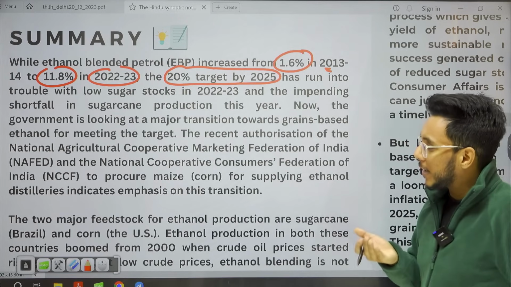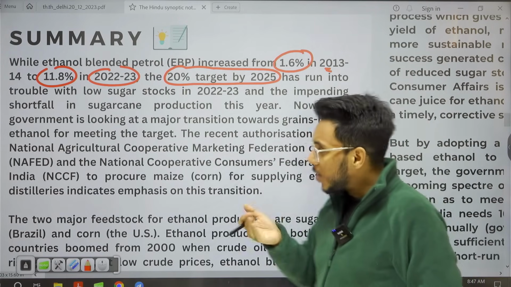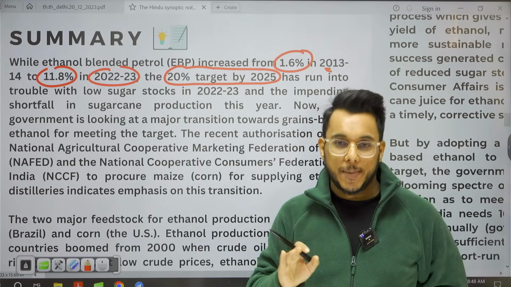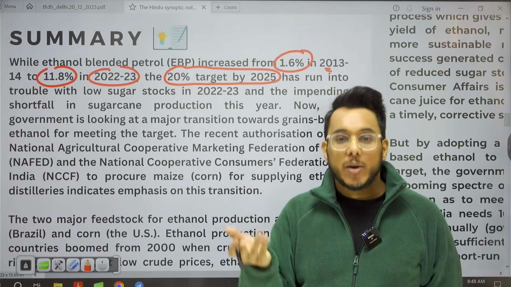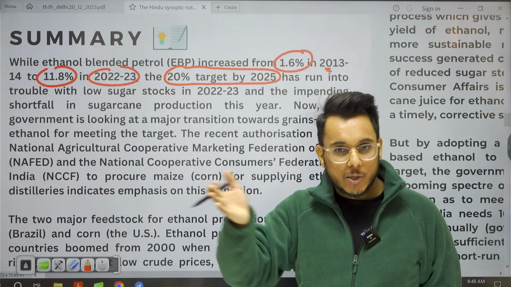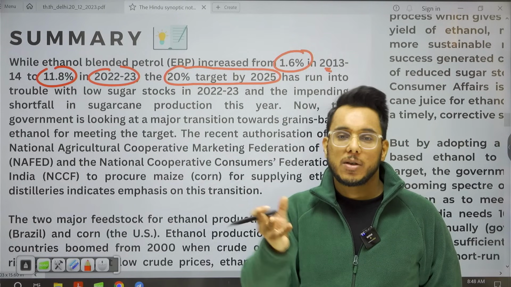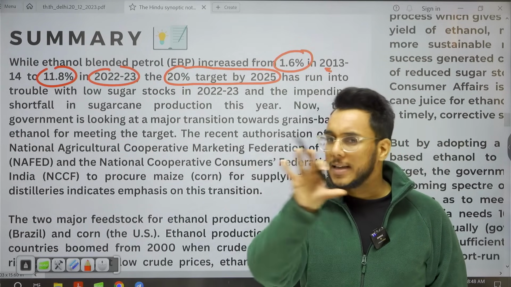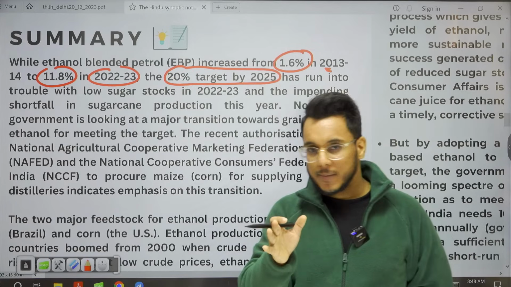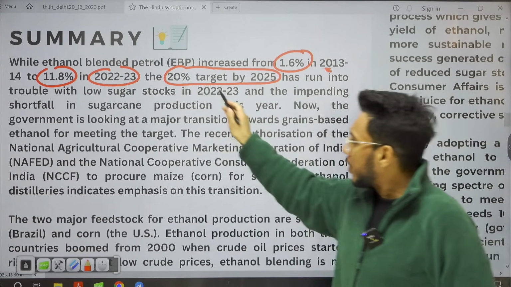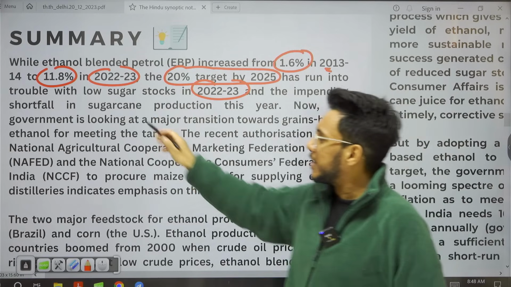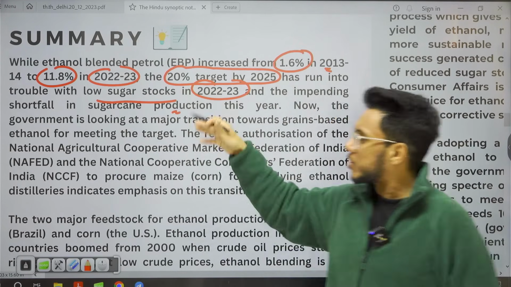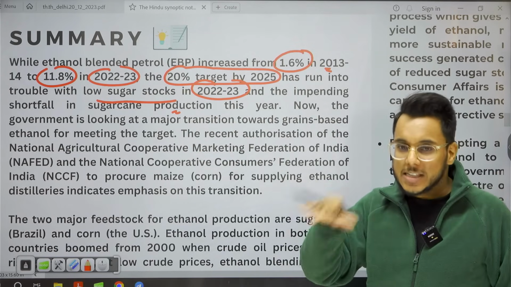Now guys, when we talk about ethanol, largely in India, ethanol is manufactured from sugarcane. Once you have extracted the sugarcane juice, the molasses, the leftovers, can be used to manufacture ethanol. A lot of ethanol in India is being manufactured from sugarcane. Now, in 2022-23, India has seen low sugar stocks, and sugarcane production also has fallen. In a way, it has impacted ethanol.